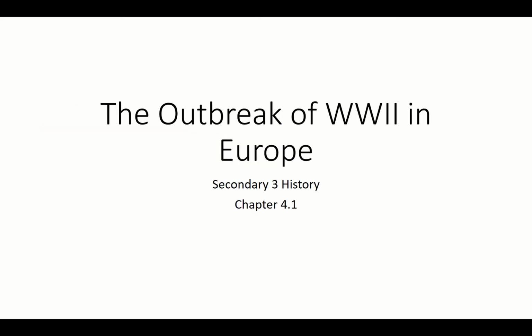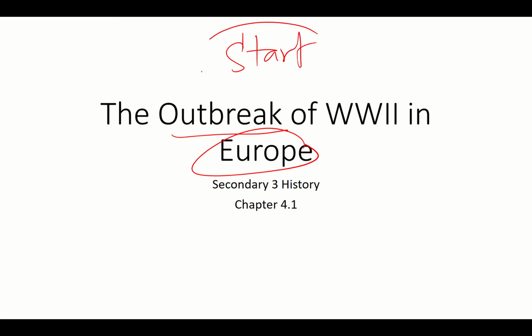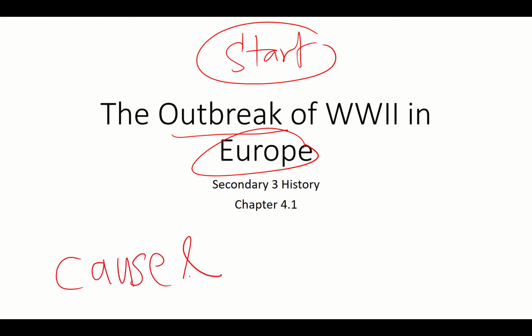Okay, so we're going to look at the outbreak of World War II in Europe. It's chapter 4.1. Remember, we are looking at Europe. Europe is a continent, it is not a country. And we are looking at the outbreak, the start of the war. So what led to the start of the war? When we are talking about cause and effect, the outbreak of World War II is the effect. We want to be able to identify the cause.